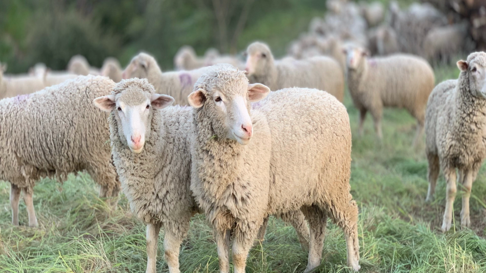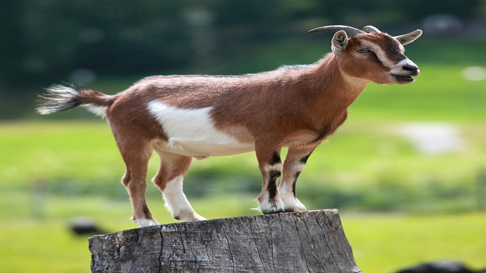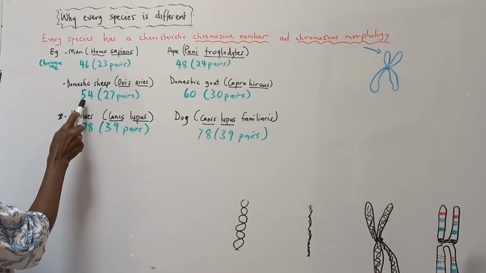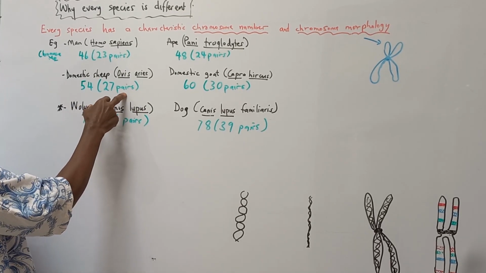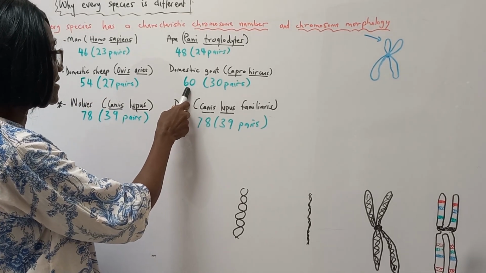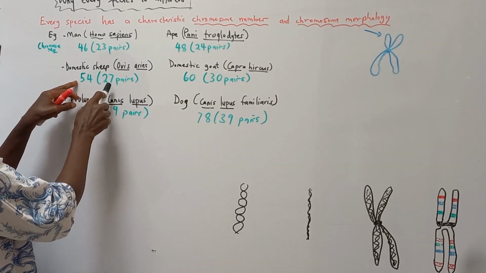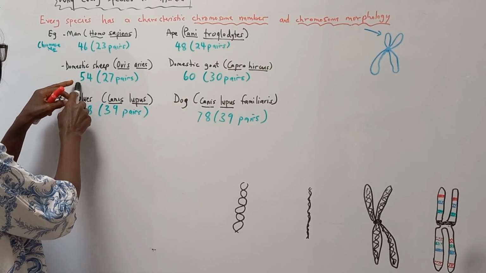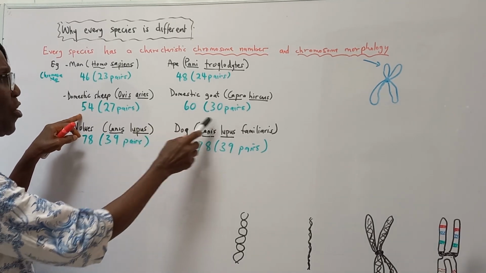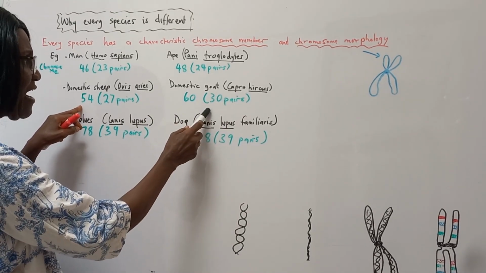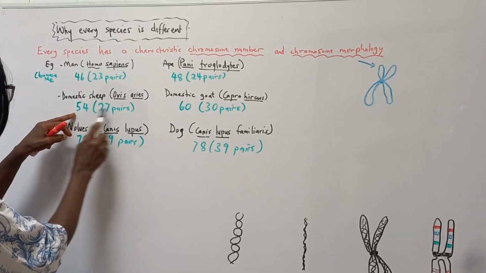Now, look at the domestic sheep, Ovis aries, and the domestic goat. The domestic sheep has a chromosome number of 54, 27 pairs of chromosomes. The goat has 60 chromosomes, 30 pairs of chromosomes. You see that the sheep and the goat look quite similar, but you know how strange the behavior of the goat is and the sheep is calm. So you see the chromosome numbers.